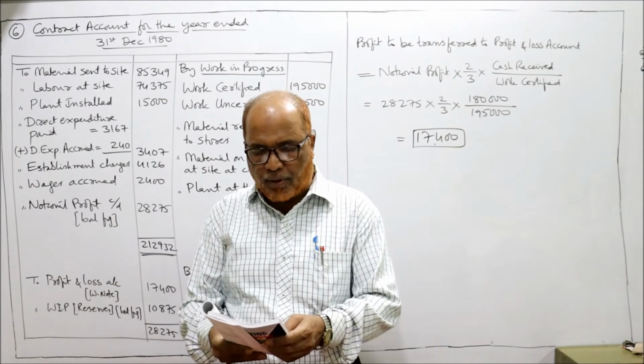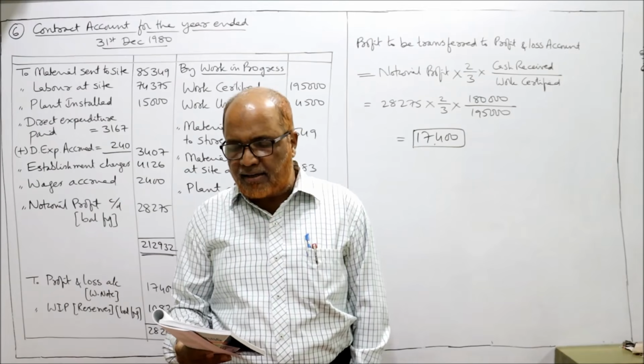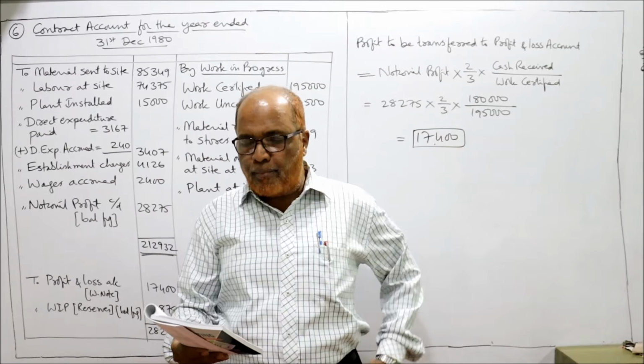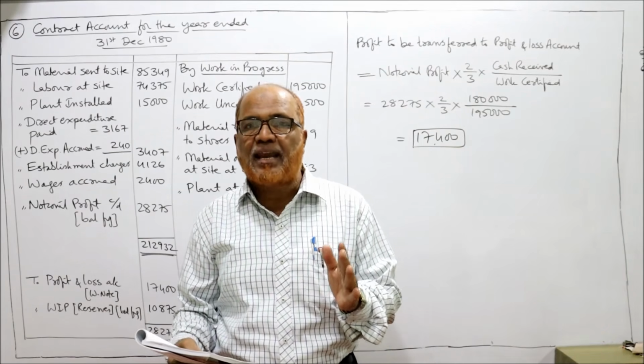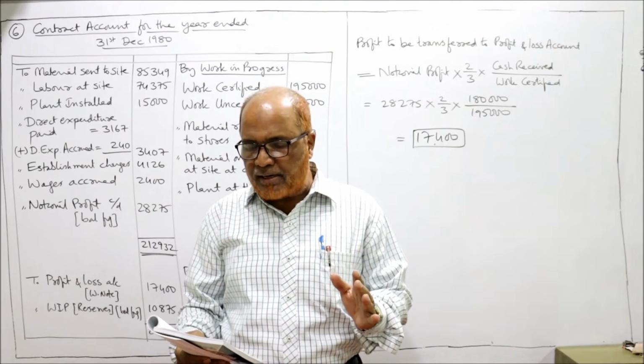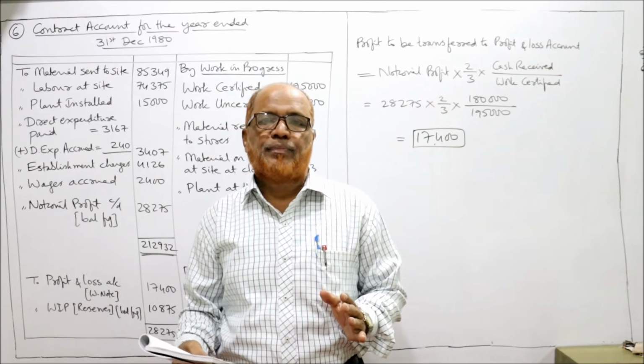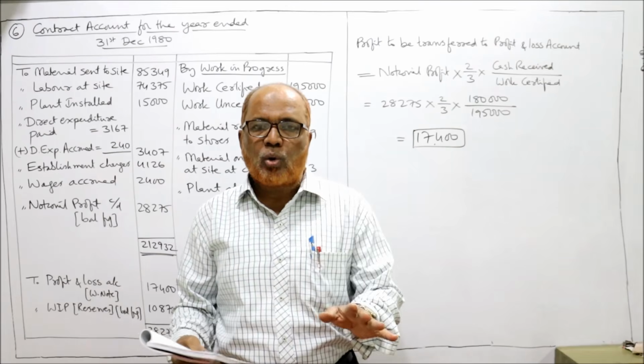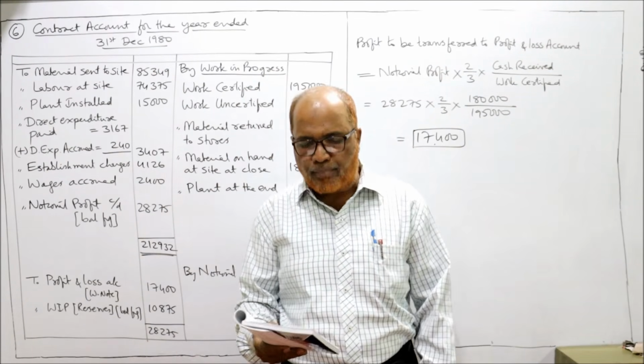Come on, see the 6th problem. A building contractor having undertaken construction work at a contract price of 2,50,000 began the work on 1st Jan 1980. The following are the particulars of the contract up to 31st December. Again, we have to make the contract account. The contract was started on 1st Jan and we are closing the accounts on 31st December.